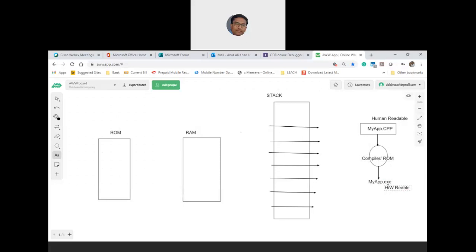Now the point is, where will the application, which is a .exe file, be saved? It is in program memory. That is why ROM is called program memory. So this application, this myapp.exe, which is nothing but ones and zeros, is technically stored in where? In ROM. Okay.